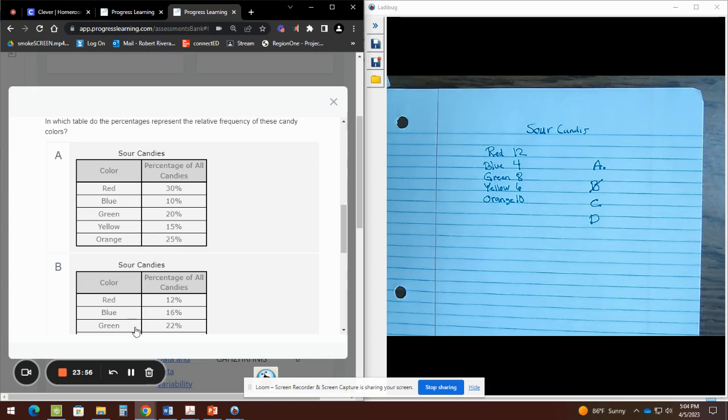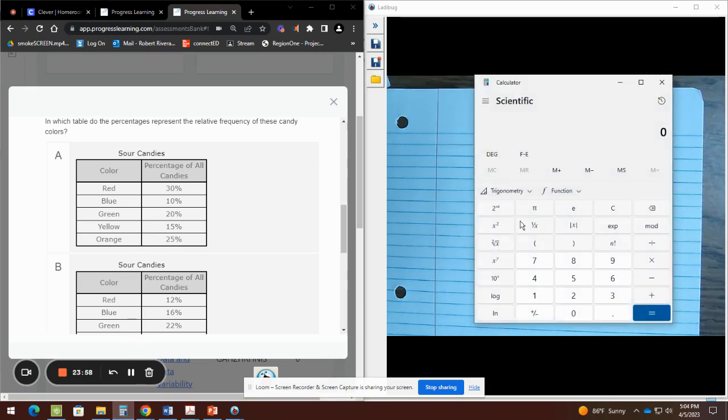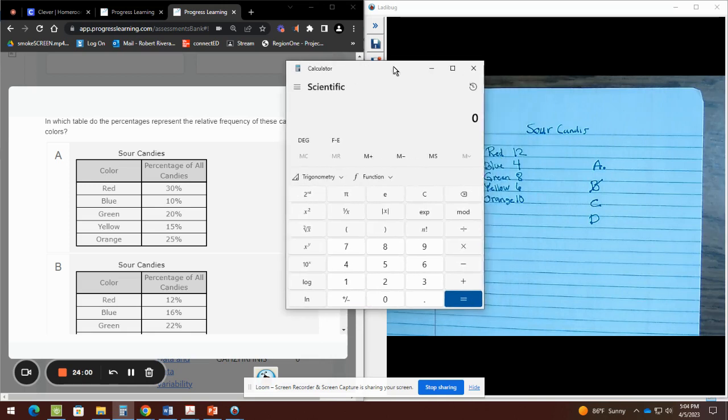So obviously it's not correct. I'm gonna check with a calculator just in case, because sometimes our mental math becomes not very mental. So I'm just gonna add my percentages, and they should always equal 100% since we're talking about percentages here.